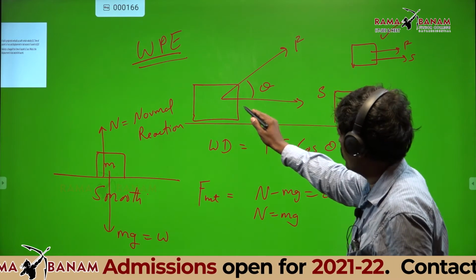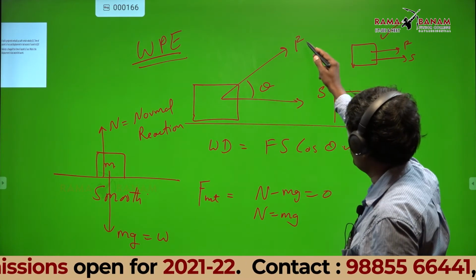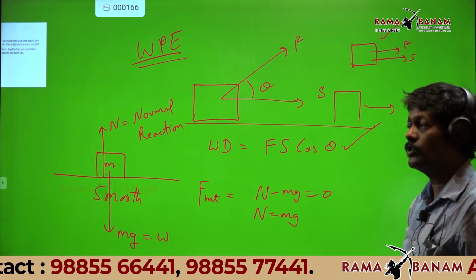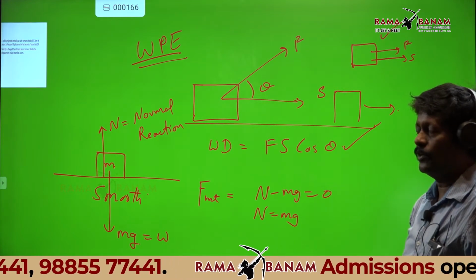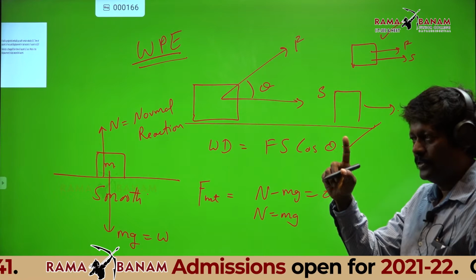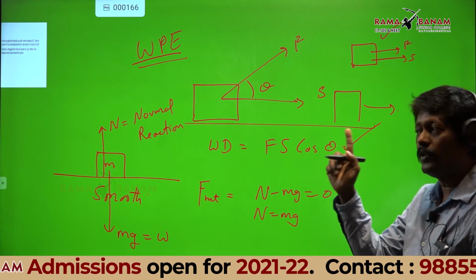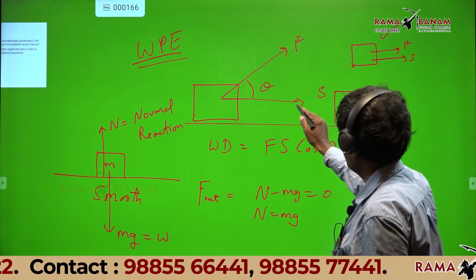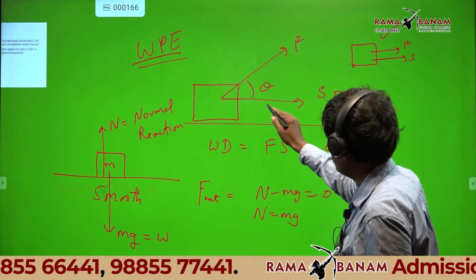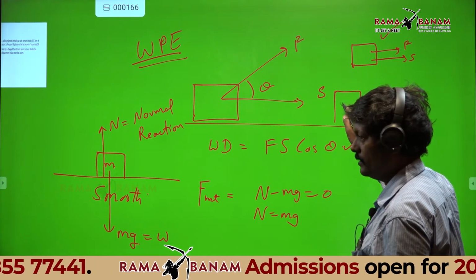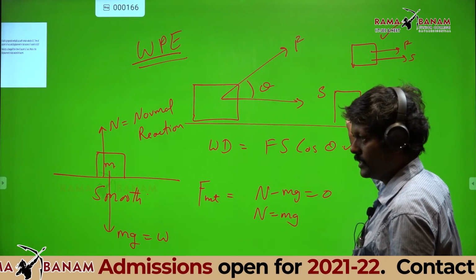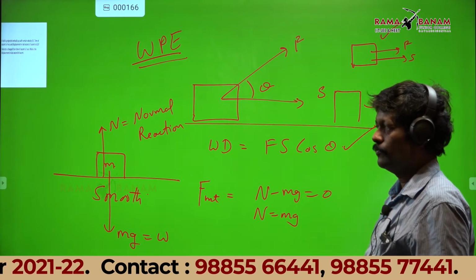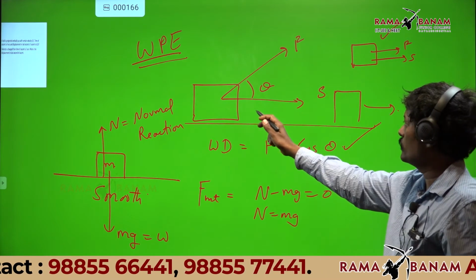That means the body is going horizontally, but my force is applied at an angle. Don't think that the body should move in the direction of force. I already told you in the first class, the body moves in the direction of velocity. If the body is moving this side, the displacement will be in the direction of velocity, when it is going along a straight line. But the body need not move in the direction of force. Force is applied at an angle, but the body is moving horizontally.